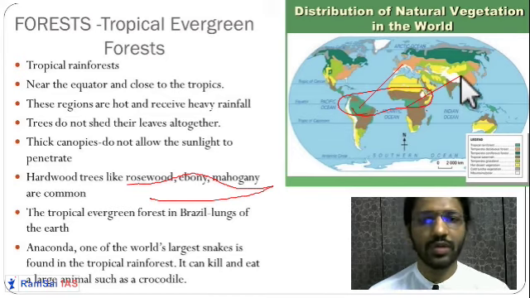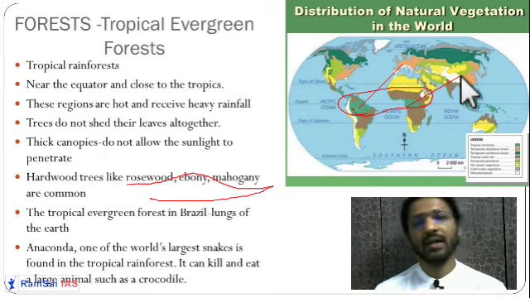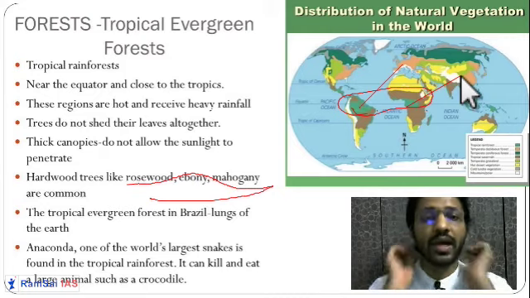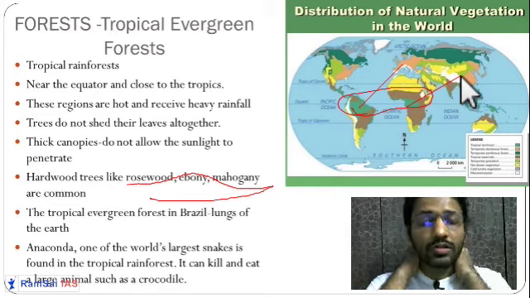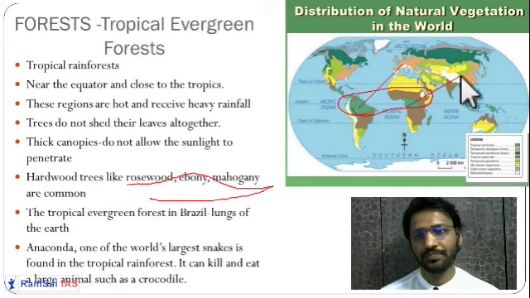Our lungs are also doing the same function, taking oxygen inside and carbon dioxide outside, and trees are doing just the little opposite. So they are very helpful for providing oxygen to the whole world. That's why they are called the lungs of the world.